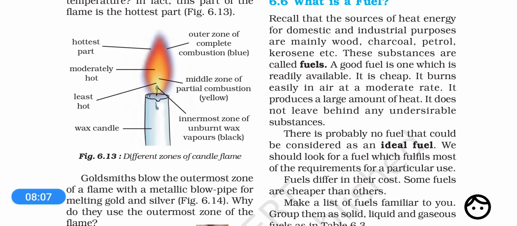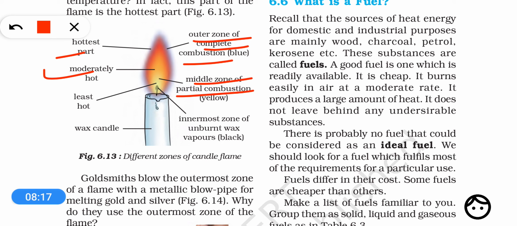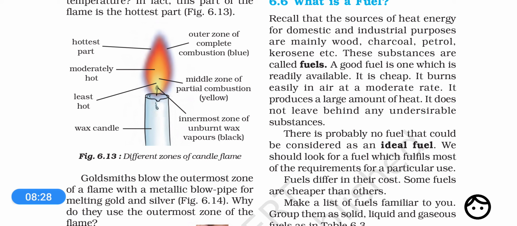So if we summarize it, the outermost zone has complete combustion and it is the hottest zone. The middle zone has partial combustion of the wax vapors, and it is moderately hot. The innermost zone is the dark zone, and this is the least hot. In this zone there are unburnt wax vapors, meaning wax vapors do not burn in this zone because there is no oxygen.